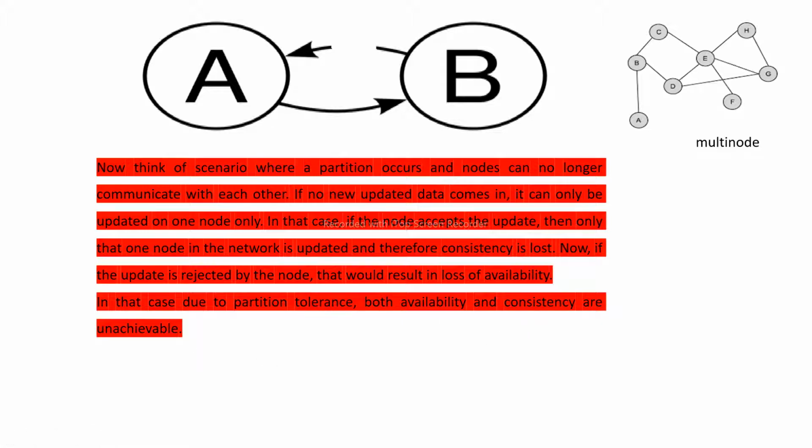So from this example, we can consider that if there is no partition tolerance between the two nodes, then it is very hard to achieve availability as well as consistency. This is the practical scenario in which the theorem says that we cannot achieve all three things simultaneously: consistency, availability and partition tolerance.